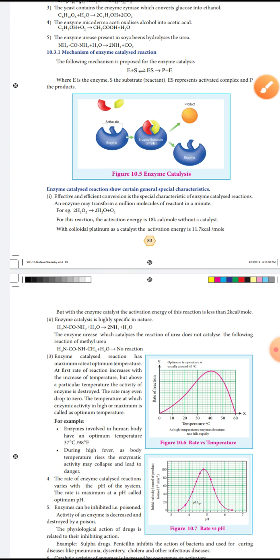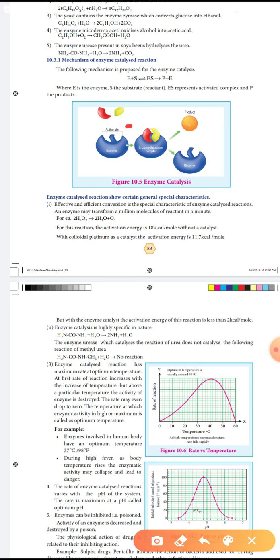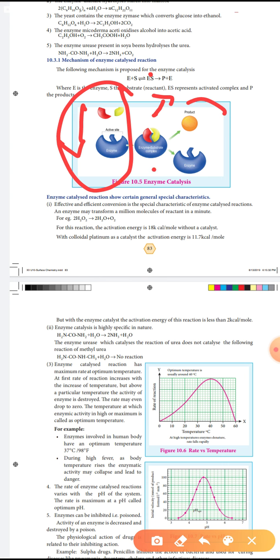Look at the picture. This is the enzyme, and that is the reactant or substrate. First the substrate combines with the enzyme to form the activated complex, ES, enzyme and reactant. Then it dissociates into product and enzyme.